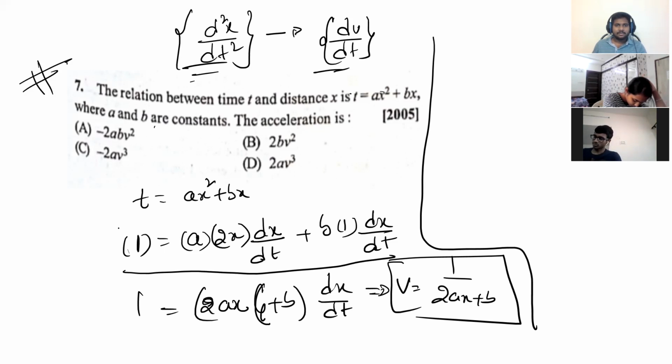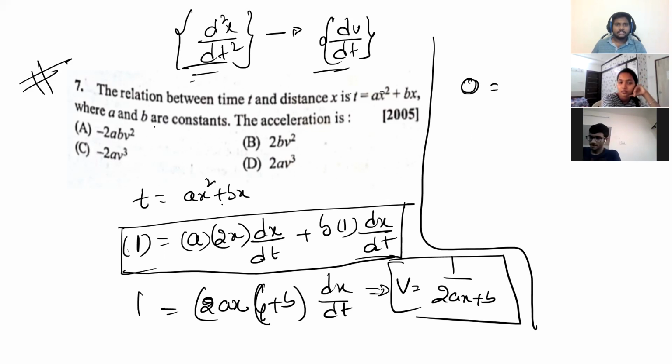So can I differentiate this equation again once? If I differentiate, what will become? Differentiation of 1 is 0, is a into 2x dx by dt. 2a also you can bring outside. There are two variables, so the UV rule, right?